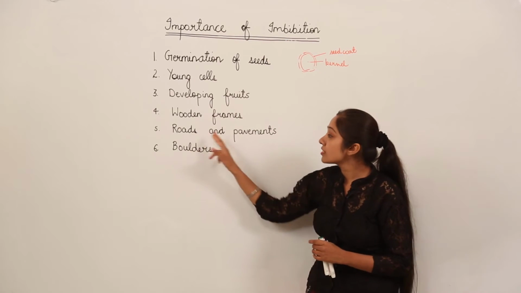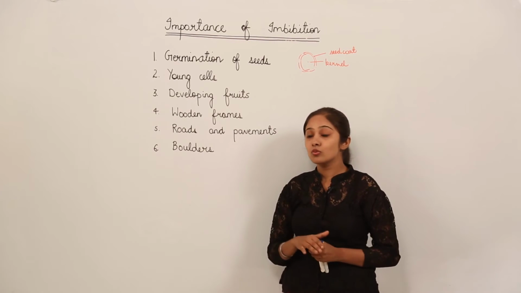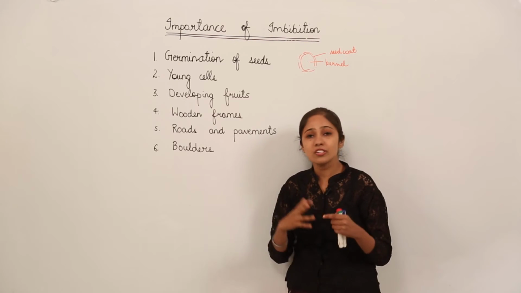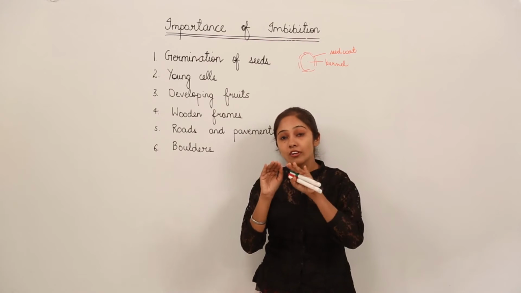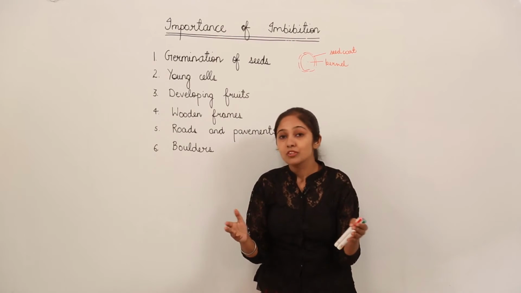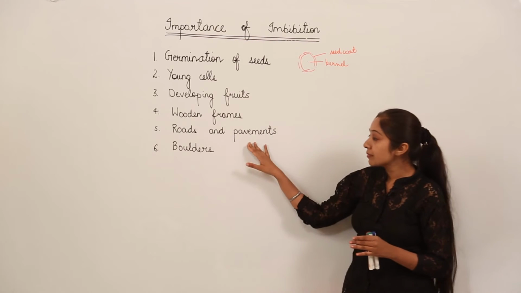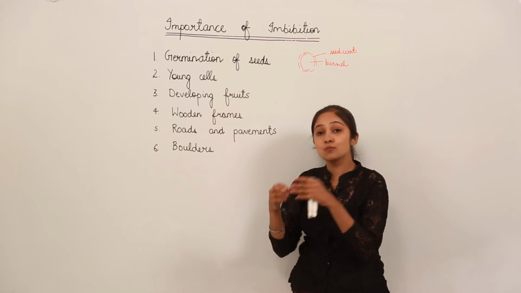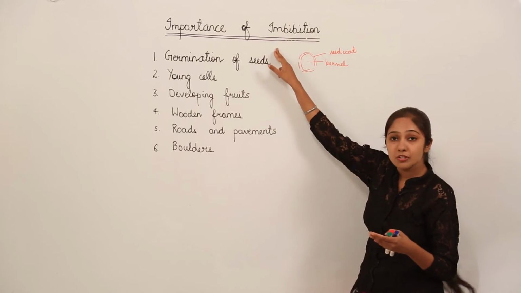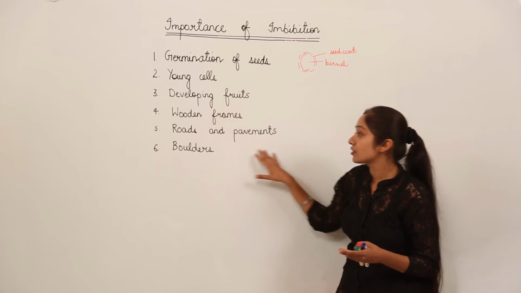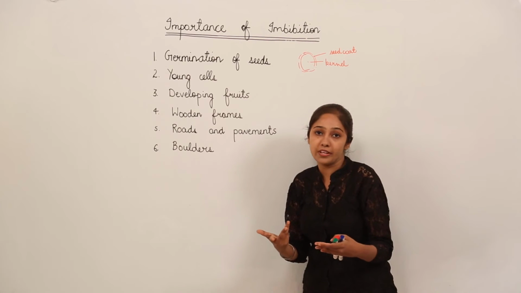We talk about roads and pavements. The roads and pavements break during the rainy season. When you travel to hilly areas, or normally in the rainy season on roads, you will see that when there is water on the roads, the roads and pavements actually break. Why do they break? Because under their surface, the spores and the seeds are going to germinate by this process of imbibition, which leads to the breakage of these roads and pavements. It can be a factor which leads to this breakage.